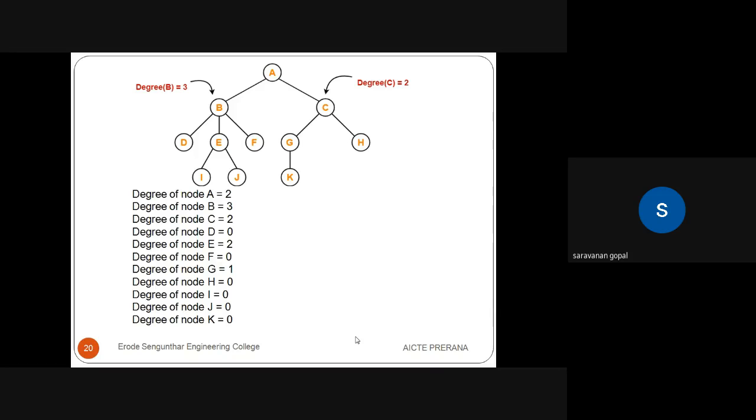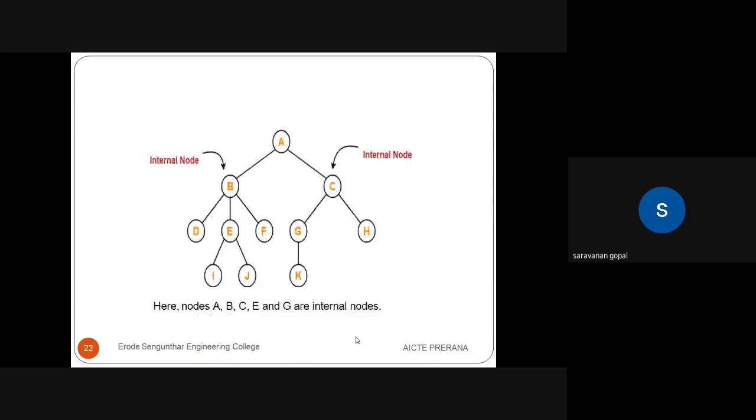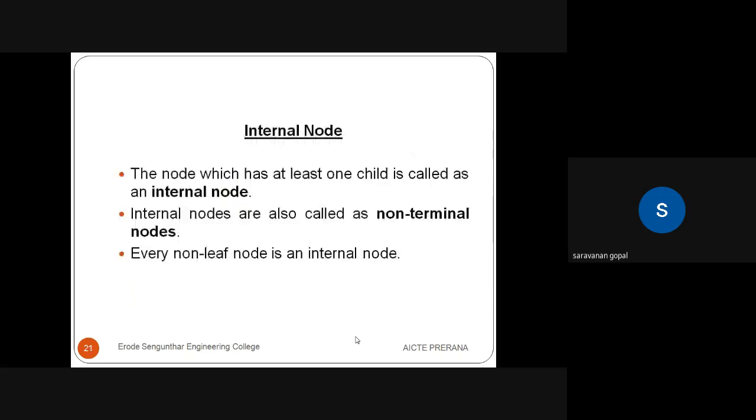children. Next, the internal node. What is an internal node? A node which has at least one child is called an internal node. So if a node has at least a minimum of one child, the node is an internal node. Internal nodes are also called non-terminal nodes.